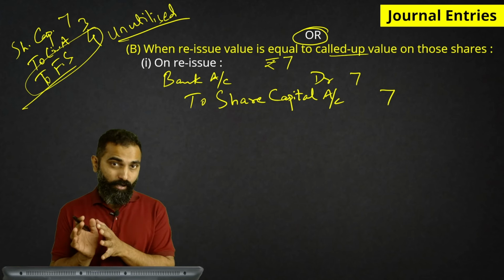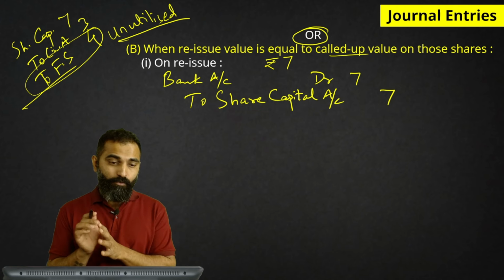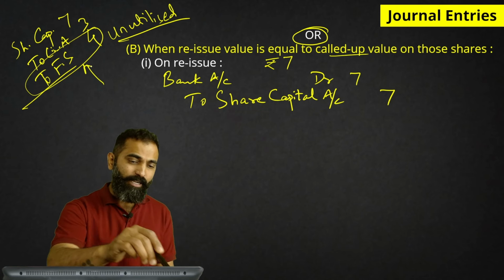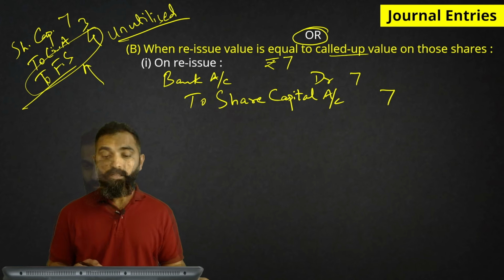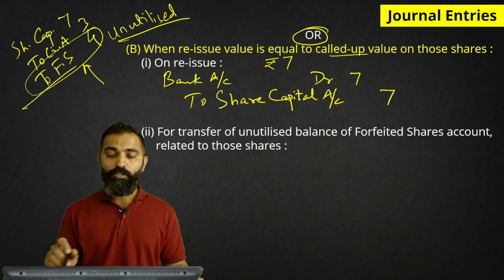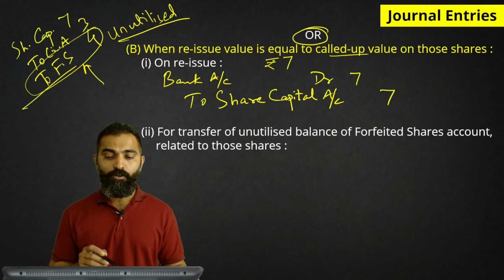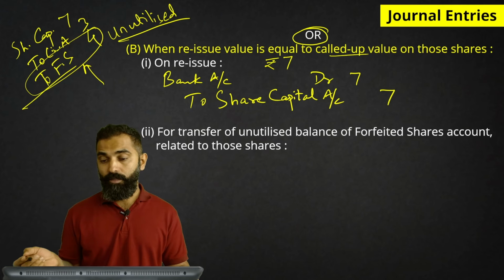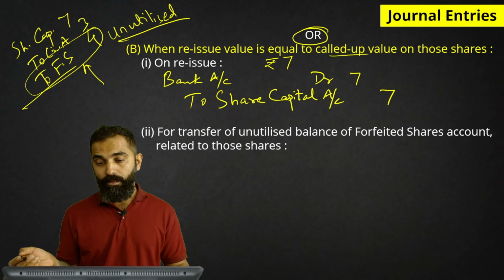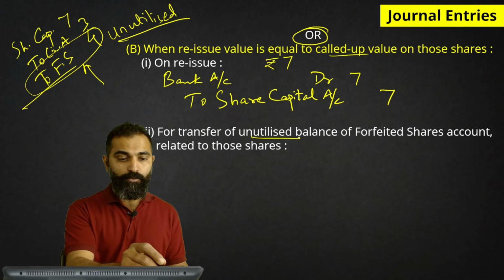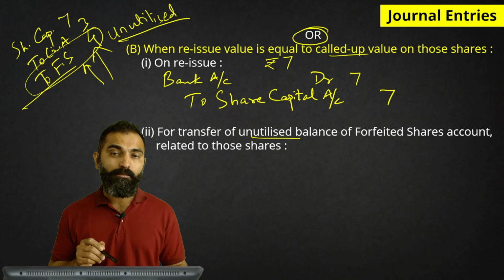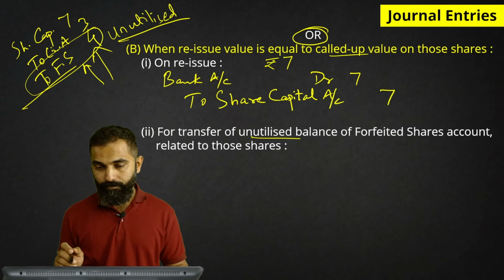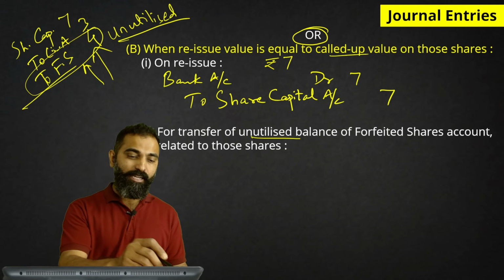And there is an or. So we are going back to this. This is our basic entry. Okay, are you with me? Do you understand this? Then for transfer of unutilized balance of forfeited shares account related to those shares. What does that mean? We have not utilized the balance, this one. Now forfeited shares account is showing which balance here? Credit. Okay, it is a credit balance.